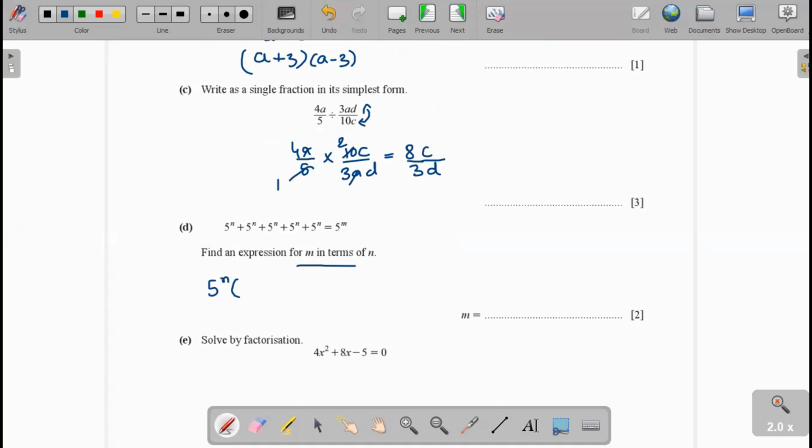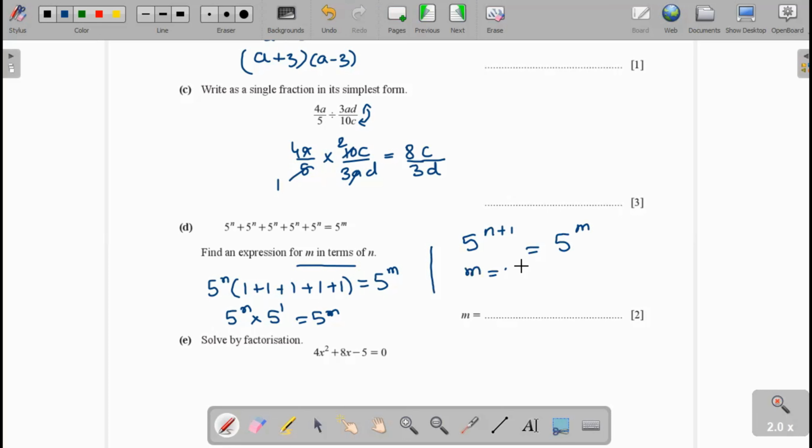We get 1 + 1 + 1 + 1 + 1, that's equal to 5 times 5^n. Now that value becomes 5, and 5 is 5^1, so 5^1 times 5^n becomes 5^(n+1). Both cases are the same, so we can write n = n + 1.